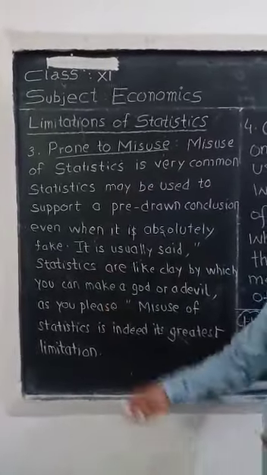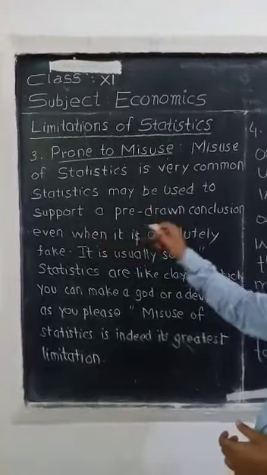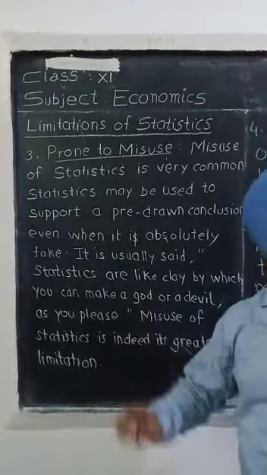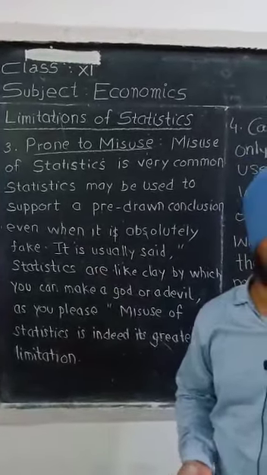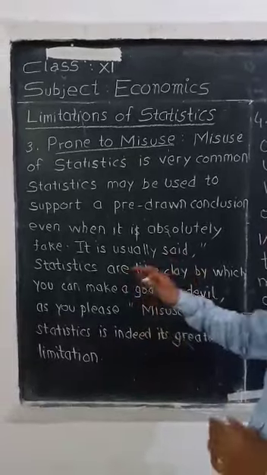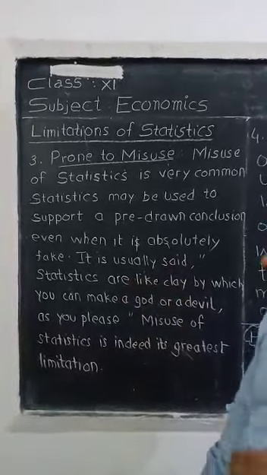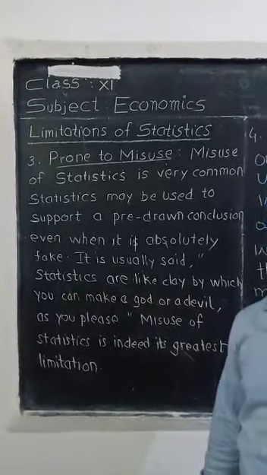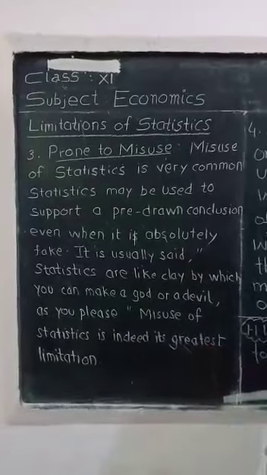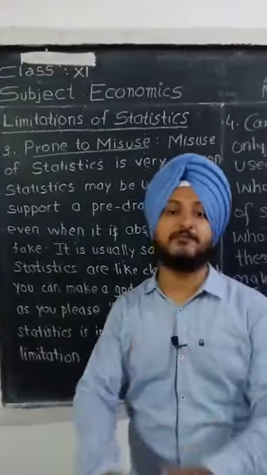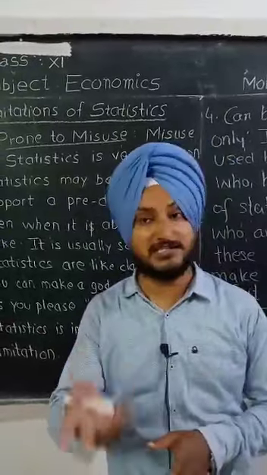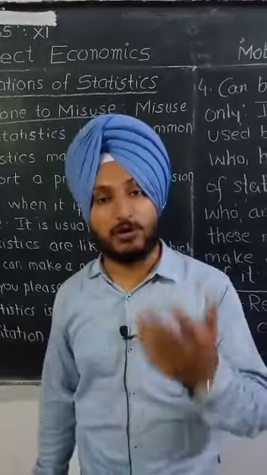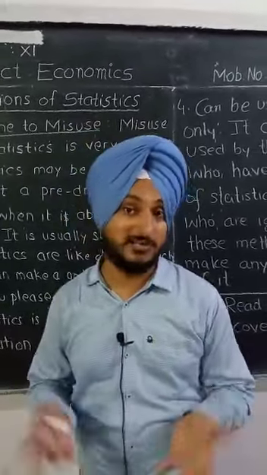It is a common thing. Stats may be used to support a pre-drawn conclusion even when it is absolutely fake. So any conclusion can be drawn by using the statistical figures. It is usually said, it's a quotation, that stats are like a clay by which you can make a god or a devil as you please. So it's like a clay, you can make it into any form as you please. You can use stats for making god also, for making a devil also. It's up to us, students.